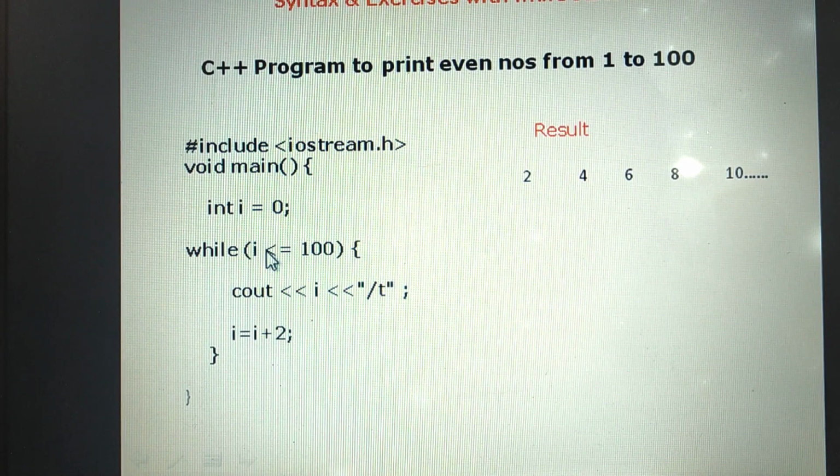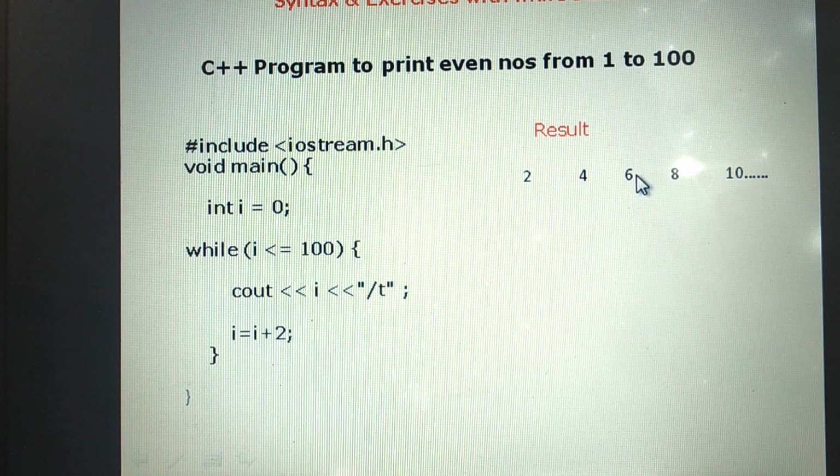Then the third time, again it evaluates the condition. It is true. Third time 4 will print. Then again it will do the updation expression, incremented by 2, 4 plus 2, 6. Again check the condition, whether 6 is less than or equal to 100. It is evaluated, the condition is true, then print the value 6.